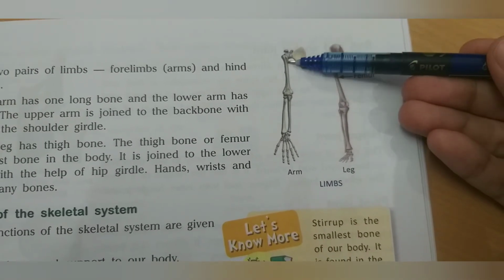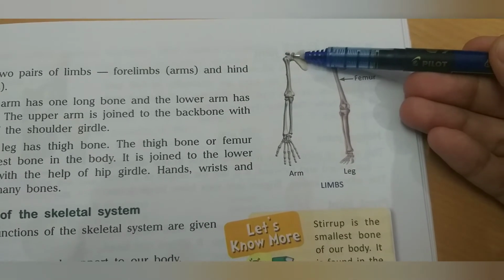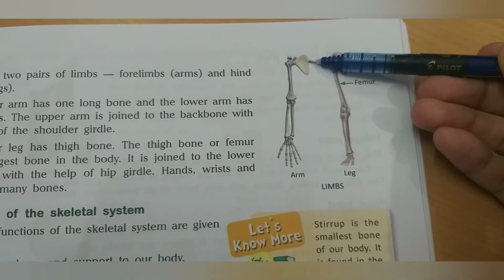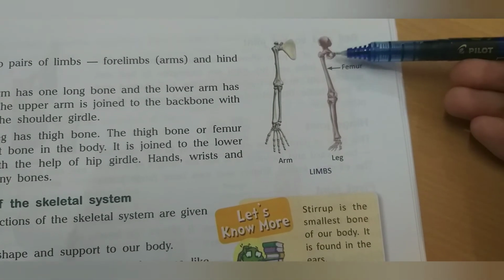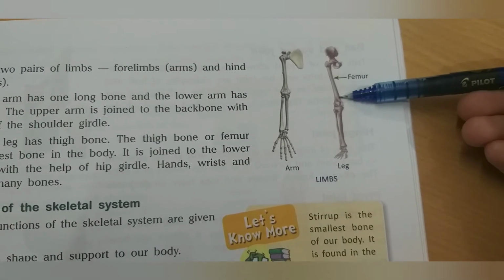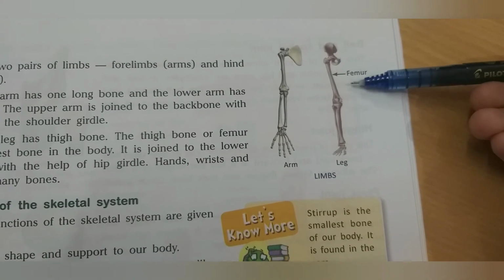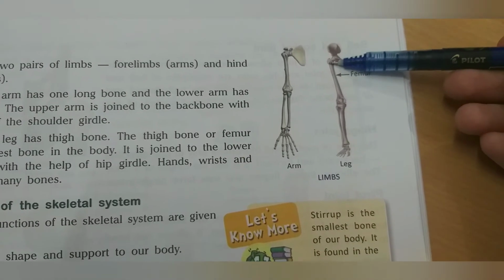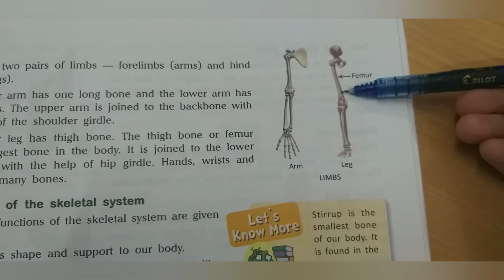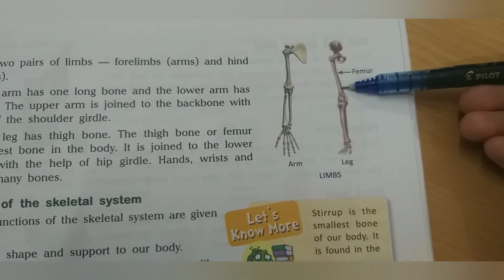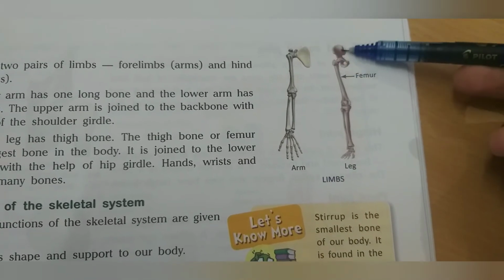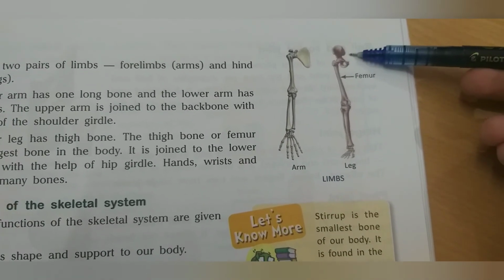The upper arm is joined to the backbone with the help of the shoulder girdle. Same way, the upper leg has a long bone, the thigh bone or femur. Do you know? It is the longest bone in our body. It is joined to the lower backbone with the help of the hip girdle.